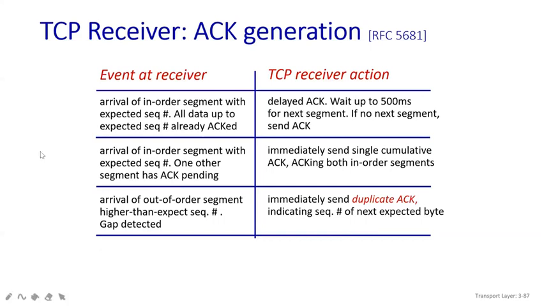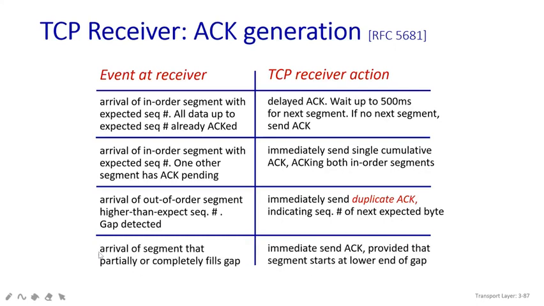So how is the TCP receiver side going to take action? It is going to send with the sequence number and ask you to send the next expected byte. What is the last one? The arrival of a segment that partially or completely fills the gap. Whenever it fills the gap and you get the data properly, it will send the acknowledgement immediately. It starts with the lower end of the gap, and slowly it will fill up all the gaps.